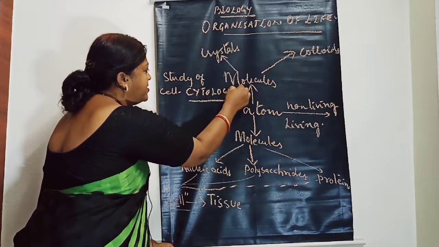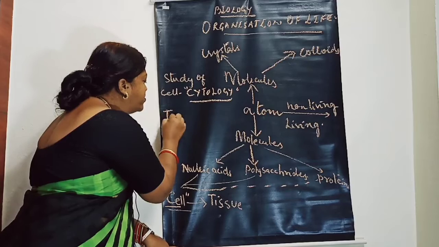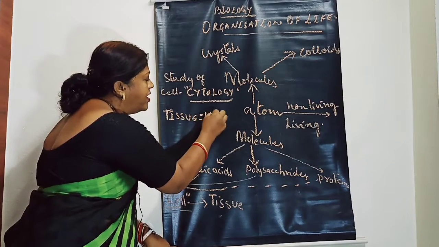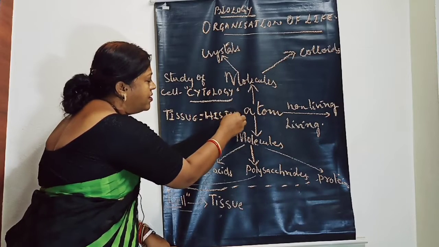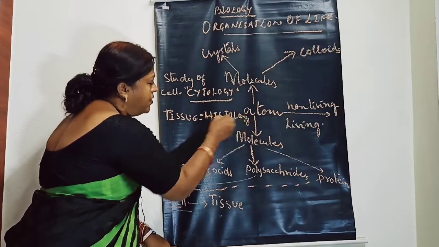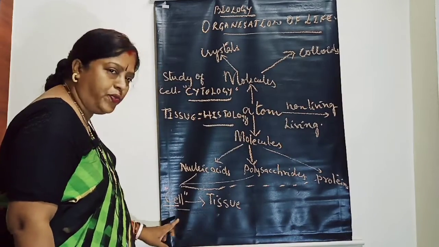Next, cells together make tissue. The study of tissue is called histology. Okay, it is called histology. Understood children? And then, so what is tissue? Tissue is the group of cells.